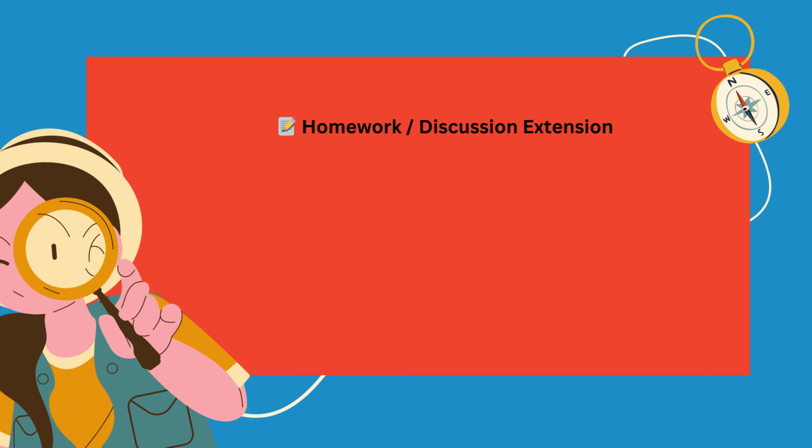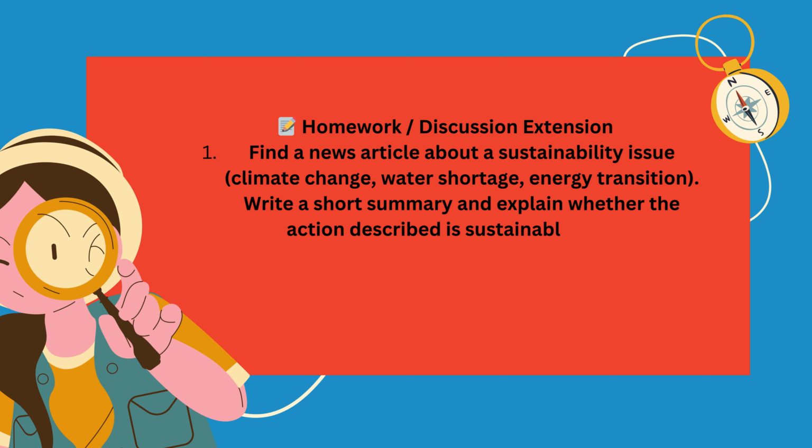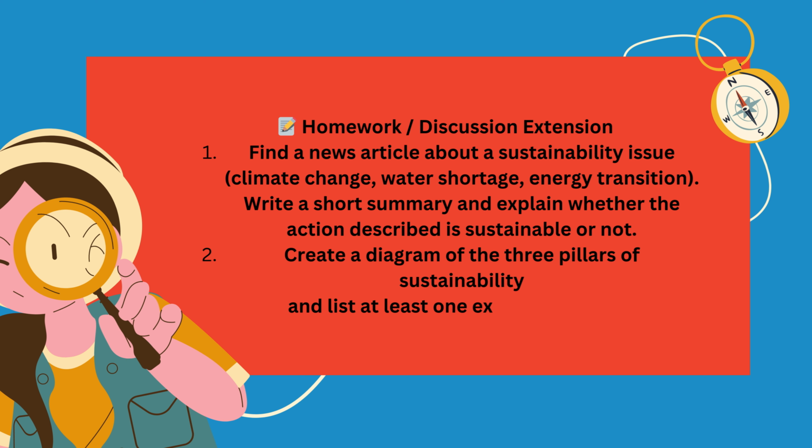Find a news article about a sustainability issue, for example climate change, water shortage, or energy transition. Write a short summary and explain whether the action described is sustainable or not. Create a diagram of the three pillars of sustainability and list at least one example for each.